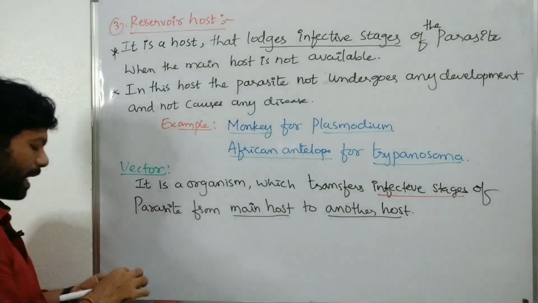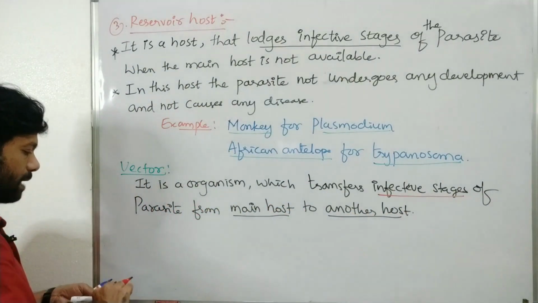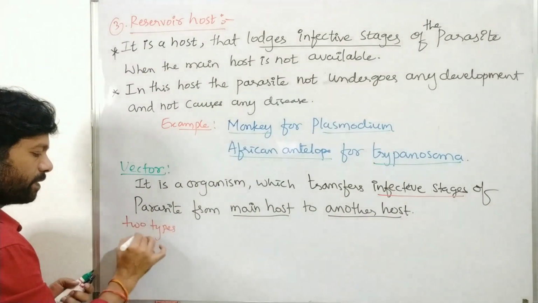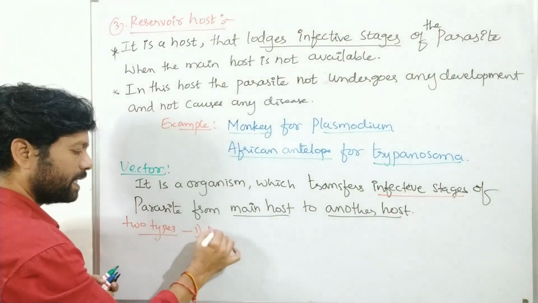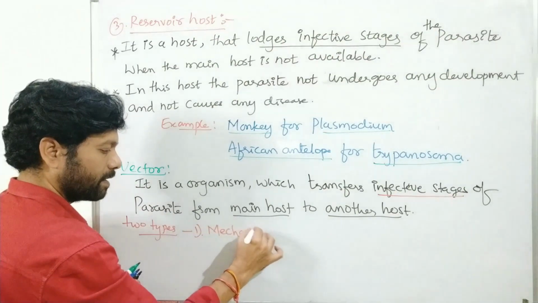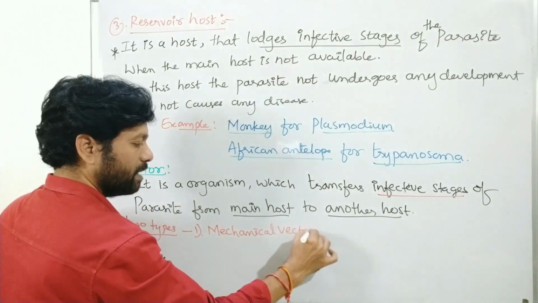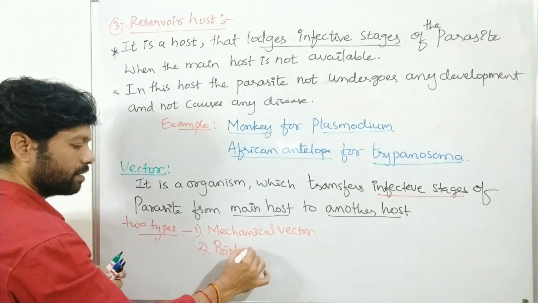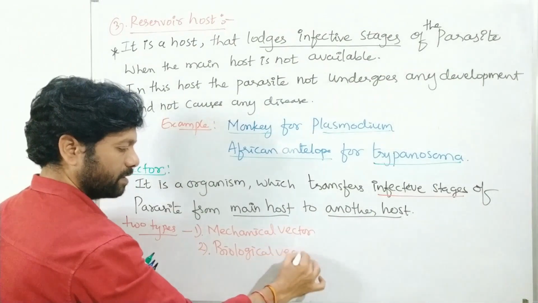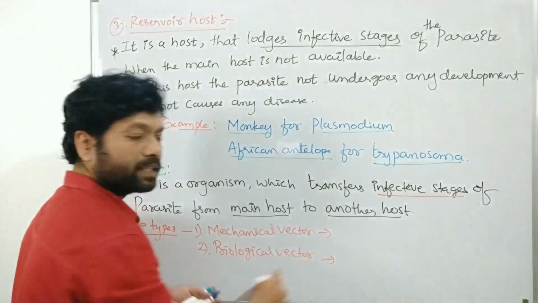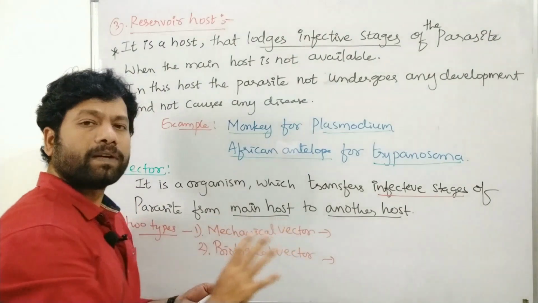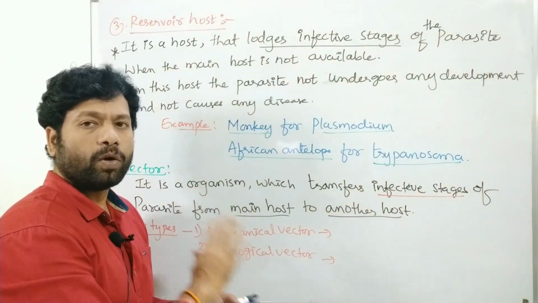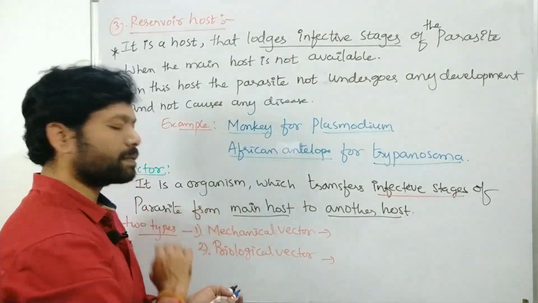Vectors are of two types: the mechanical vector and the biological vector. The mechanical vector only transfers the infective stages, only mechanically, and no part of the development of the parasite takes place in this vector.